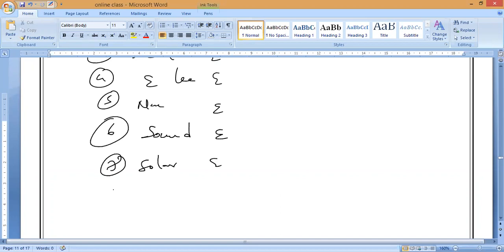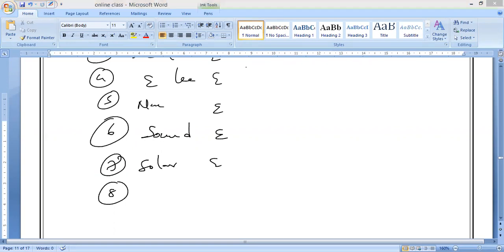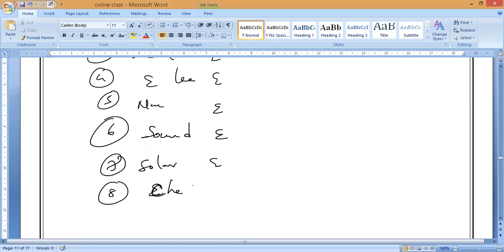Next main thing: a battery, a dry cell. Something will happen in the dry cell. What is that energy? Chemistry is behind it. Chemical energy. Yes. That is what you should say. So these are all different forms of energies which we have already been studying from the lower classes.